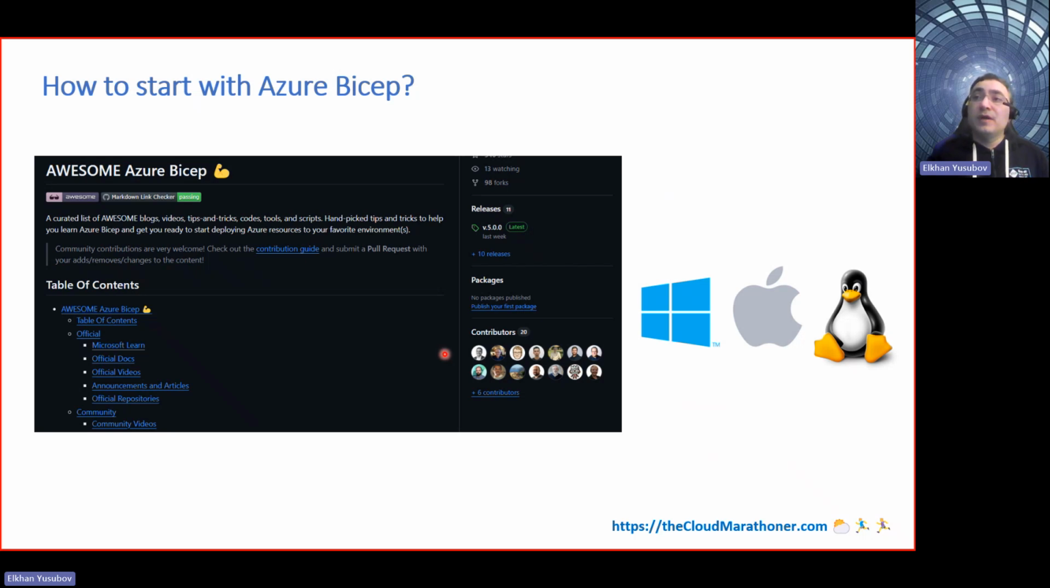Before going there, I want to again mention the awesome Azure Bicep repo. Please go there, check the resources. I'm pretty sure you will like it. And if you want to add any resources there, it's open to the community. It's managed by the community. Please create your pull request. It's going to be verified, reviewed, and accepted like any other PRs that have been put in there.